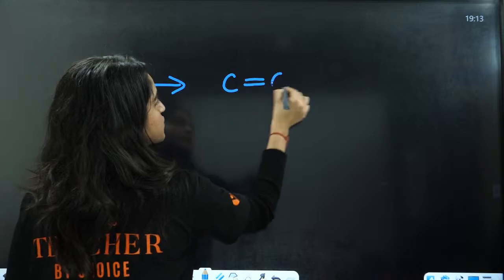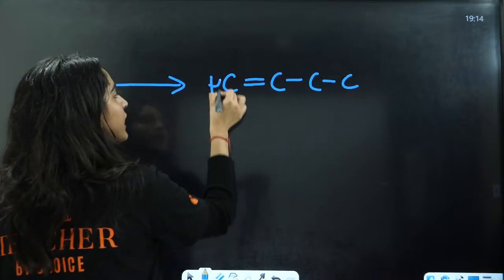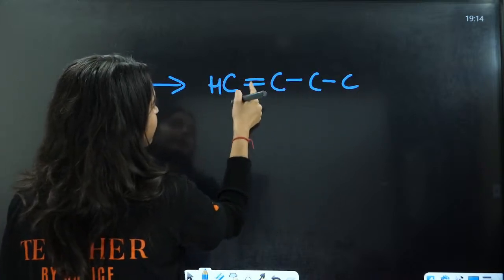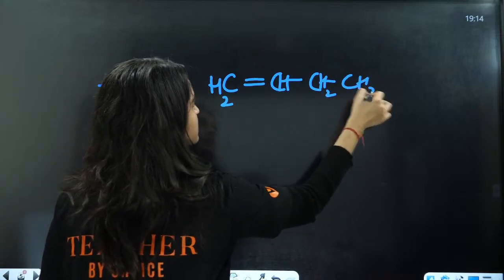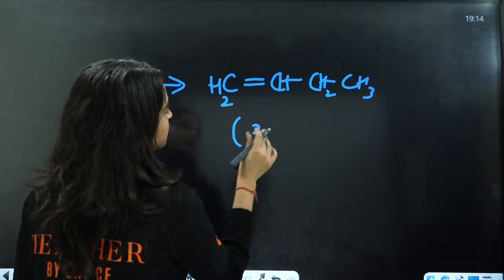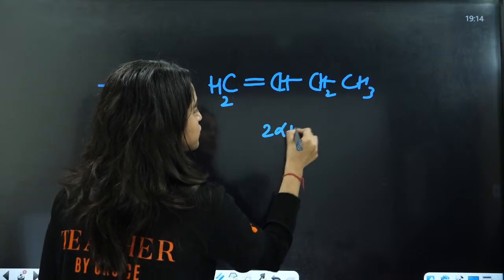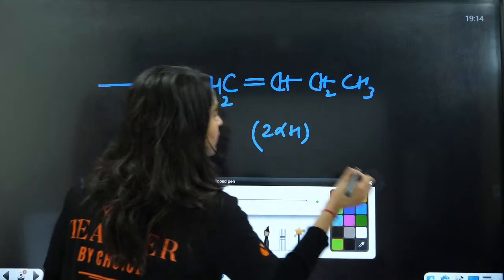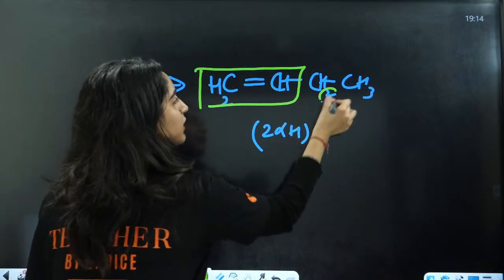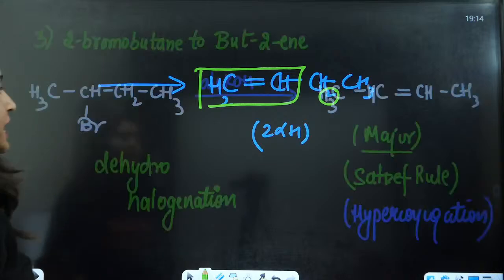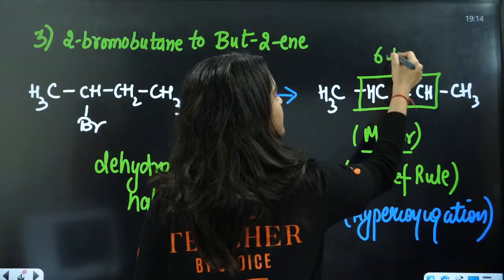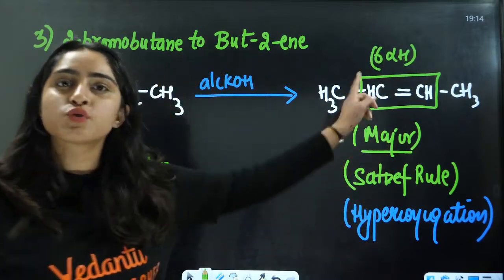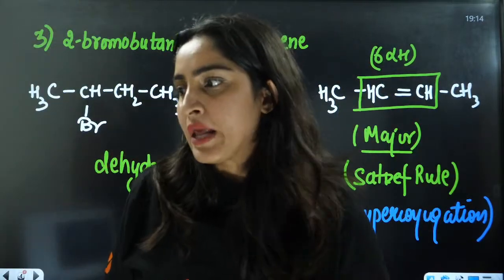If you say from this, ma'am, we can also form this product. That is this one, right? Here, the alkene will be 1, 2, 3, 4, and this is H, and this is CH2, and this is CH3. Here the alpha hydrogens are two alpha hydrogens. So this is the main product, and these are the alpha hydrogens. Here this is the main product, and these are the alpha hydrogens. So 6 alpha hydrogens here. So this is going to be the major product here, right?